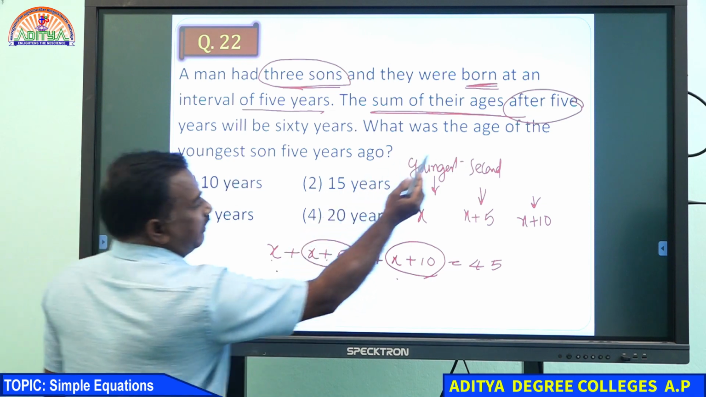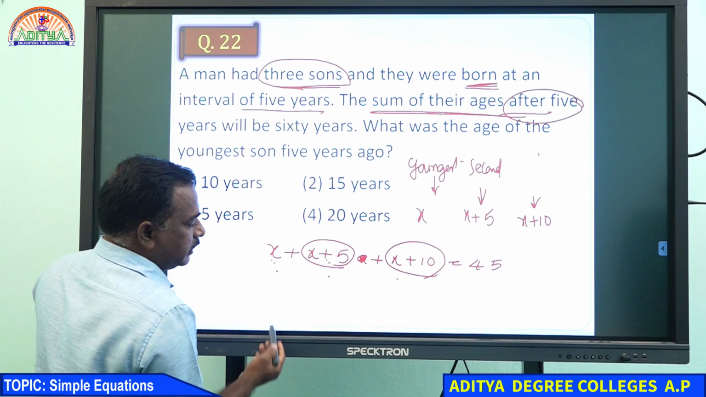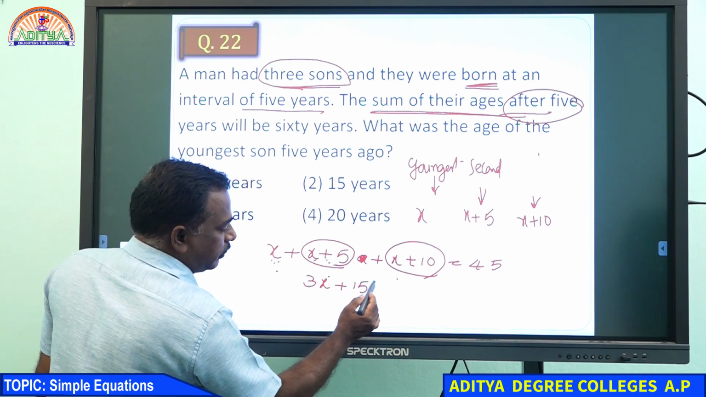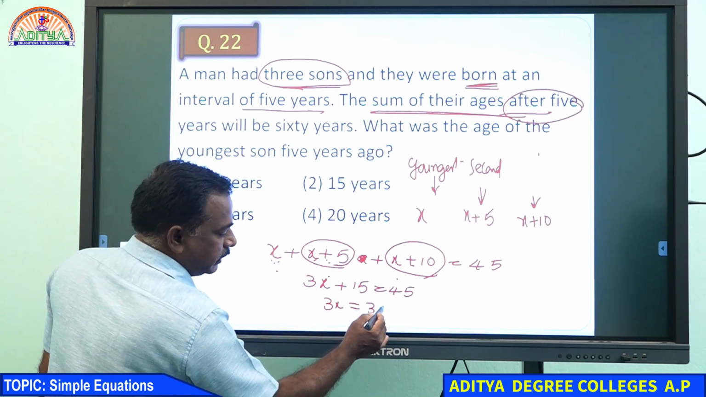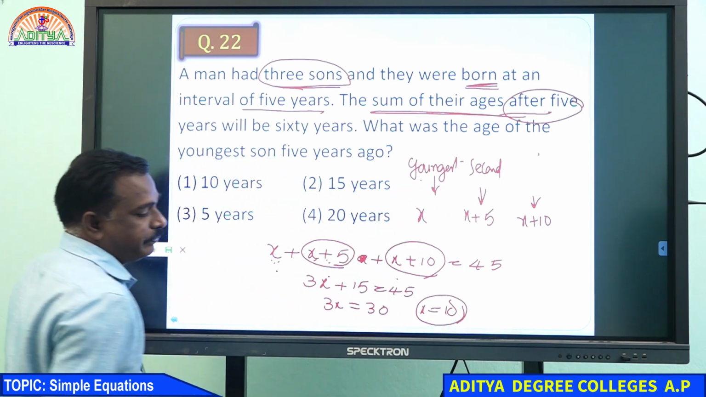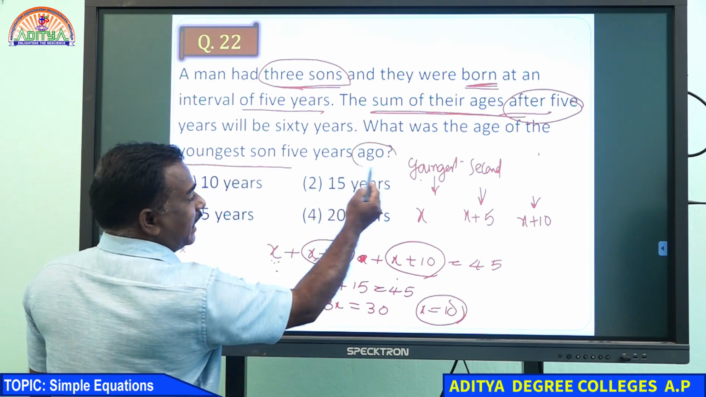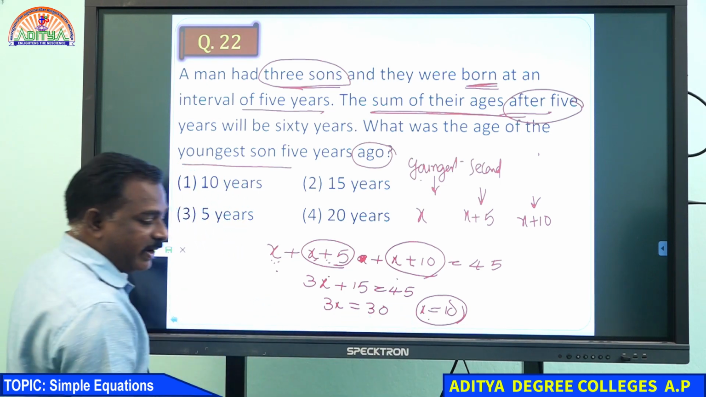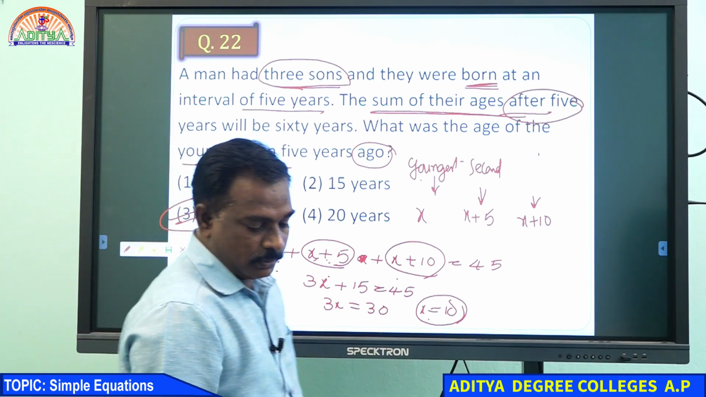It is given after 5 years, but I have taken present ages x, x plus 5, x plus 10. So 3x plus 15 equal to 45. So 3x equal to 30, x equal to 10. This is the present age of the youngest person. What is the question asking? 5 years ago, means going back 5 years. Present age is 10, so 5 years ago it was 5. Third option. Is it clear to everyone?